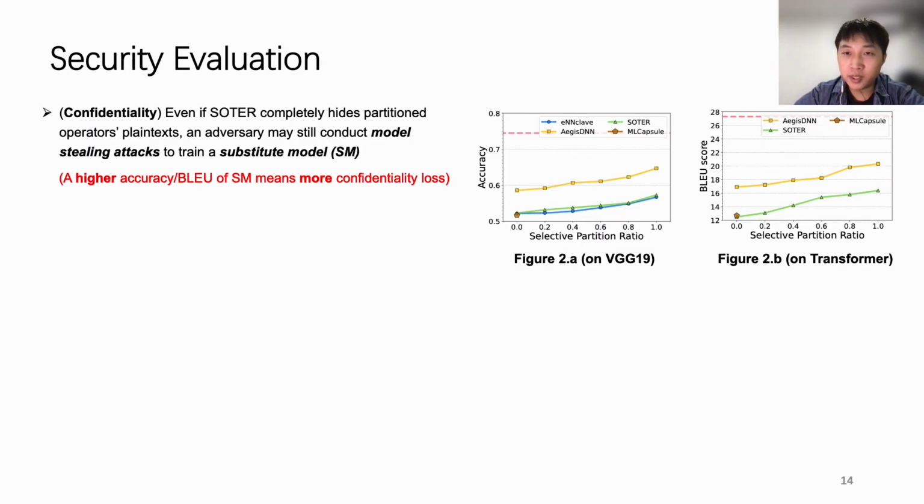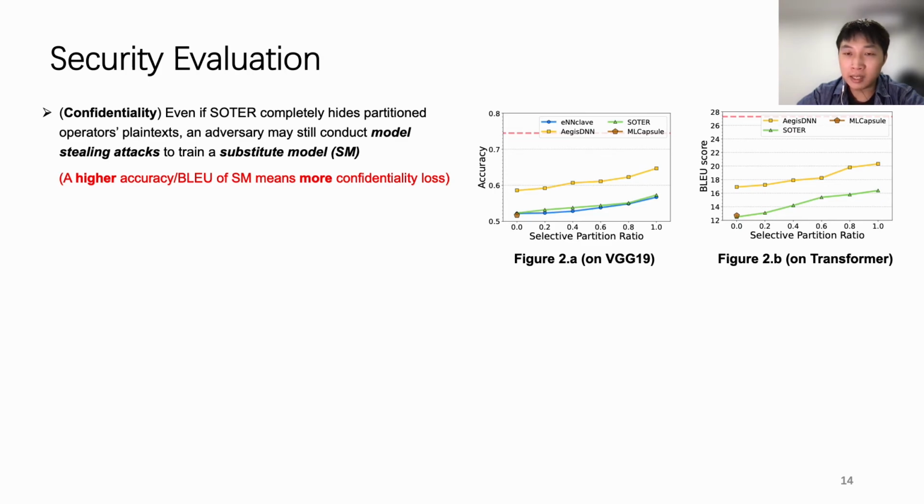Even if SOTER completely hides partitioned operators' plaintext, an adversary may still conduct model stealing attacks to train a substitute model. Hence, we run model stealing attacks on all baselines and use the accuracy and BLEU score as a metric to evaluate the confidentiality. Figure 2 shows the accuracy and BLEU score of the trained substitute model.